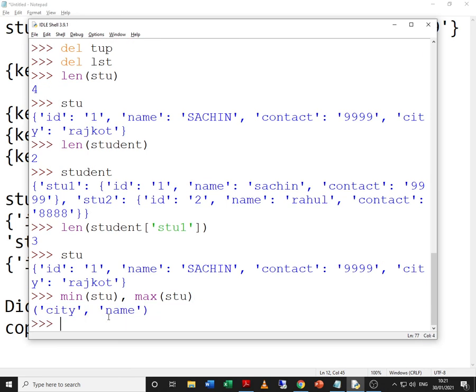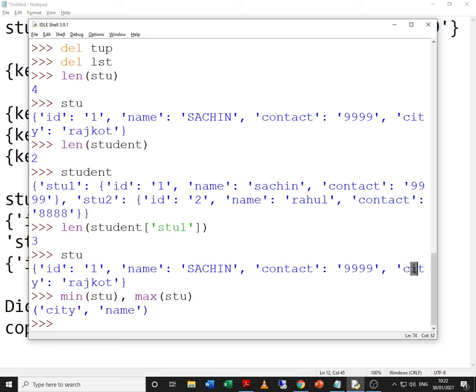And you can see the output. Just like in list, it tries to check the key, the first character of the key, because city, the ASCII value of C and C is same, so it will check O and I, the second character. The ASCII value of I is less than that of O, hence the minimum key. It is going to compare the key. It means Python is going to compare the key names when we work on the min or max function.